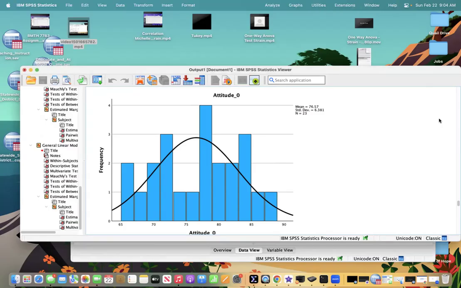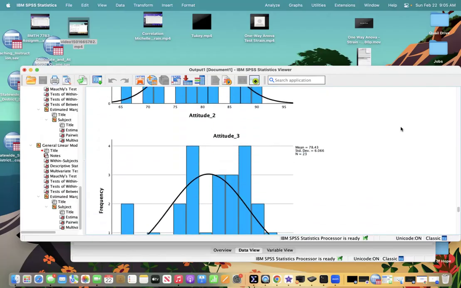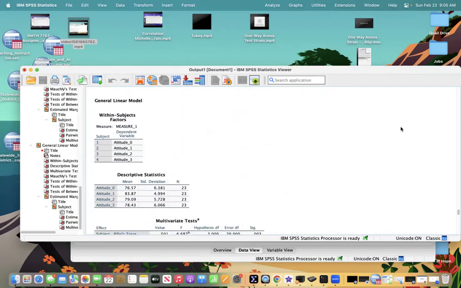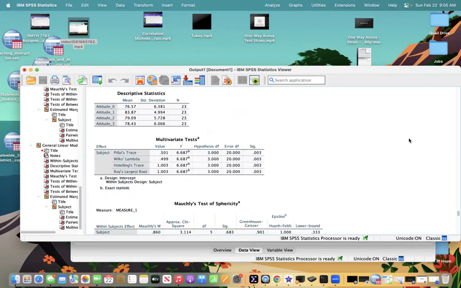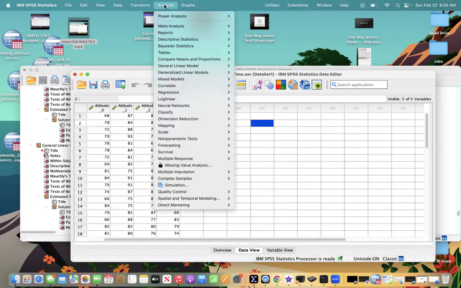So we're going to work to see today if that is actually true or if we're going to reject the null hypothesis. The first thing I did was a test of normality on our data. The good news is all of the attitudes did check out as normal with normal bell curves. So the first thing we're going to do is go up to analyze to do our Mauchly's test. We're going to go to general linear model, repeated measures.